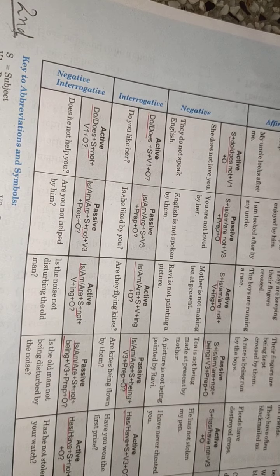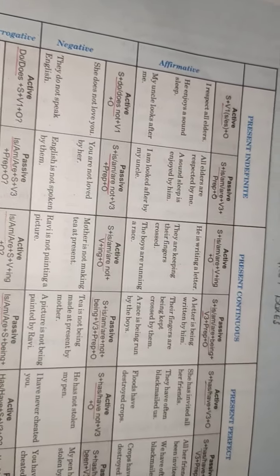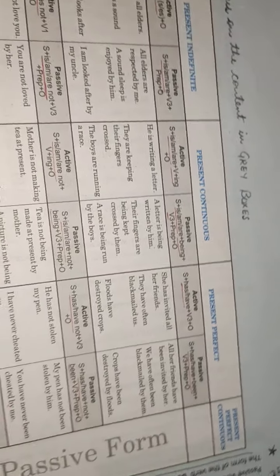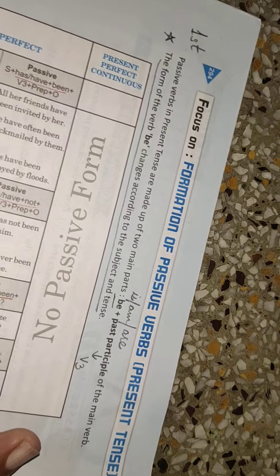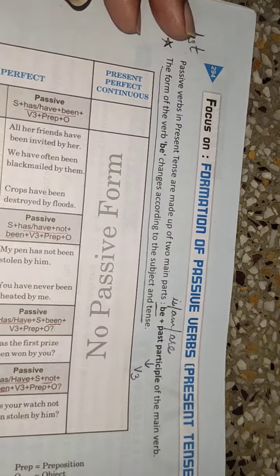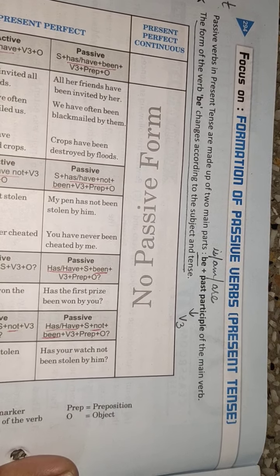So the number of rules is less as compared to reported speech. In between I have to tilt my book like this or this, so please manage. There's no option. The printed part is like this.